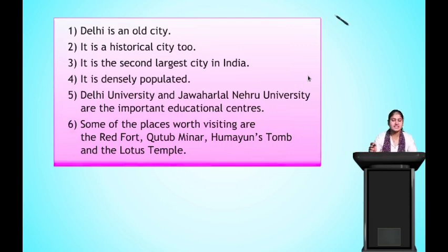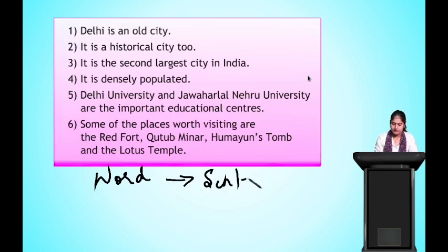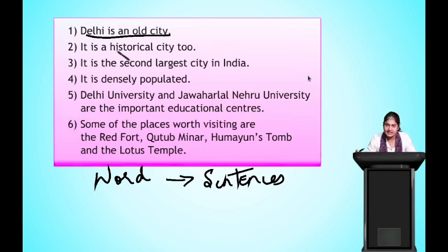So these are the sentences that we have framed using those words. So how did we do this? We had a word, and from that we formed sentences. Correct? Okay.